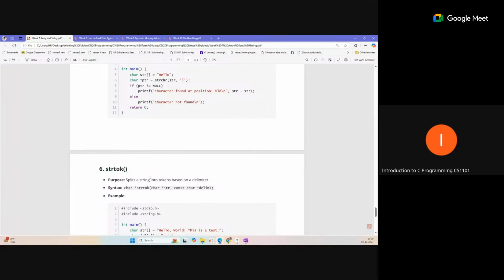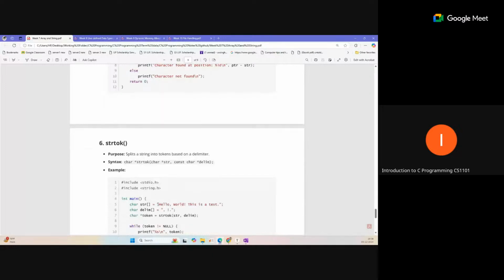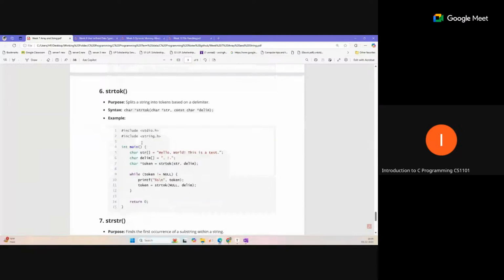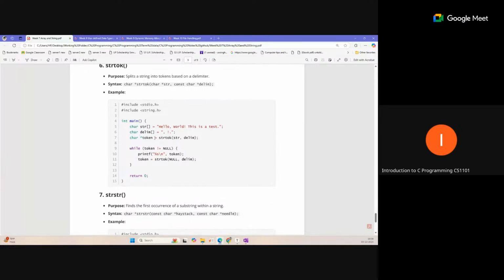Sometimes what we need to do is break the strings with some delimiter, for example separated by a comma. Suppose our data is given as comma separated values and we want to break and separate all the things. Here you can see strtok is one function that does this task: split a string into tokens based on the delimiter. Tokens are just parts of that string, substrings. You should know how to use this.